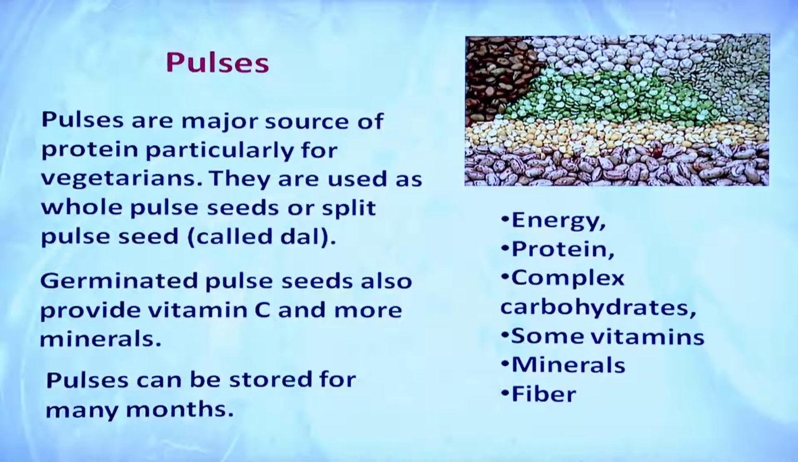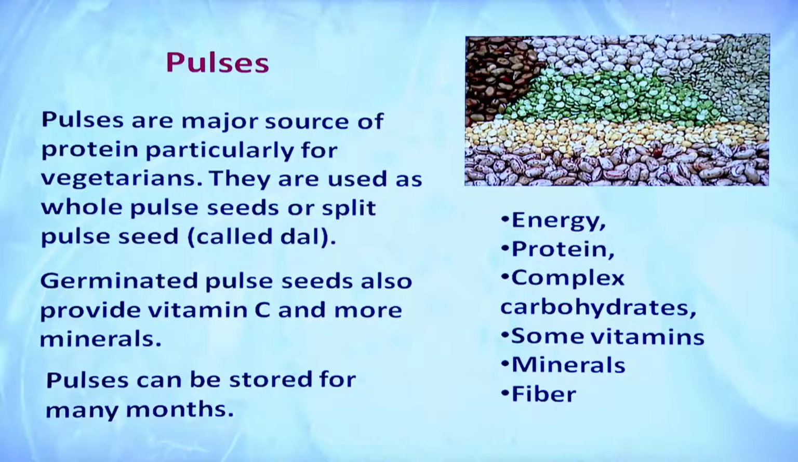Both of them belong to the Leguminosae family, but legumes include the pulses as well as the seeds which provide oil also, like soya bean and the groundnut. That is included in the legume, but pulses are in general 11 types, while legumes include the pulses as well as the oil seeds. Pulses are a major source of protein, particularly for the vegetarians.